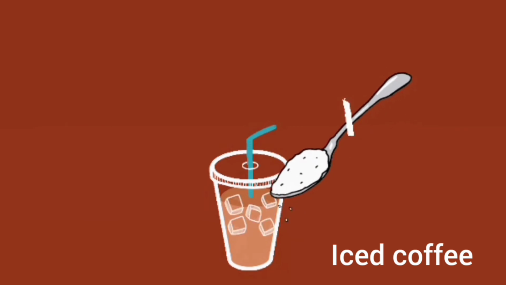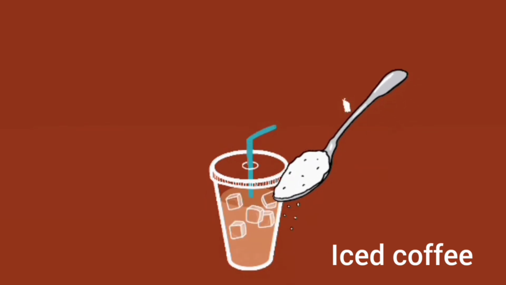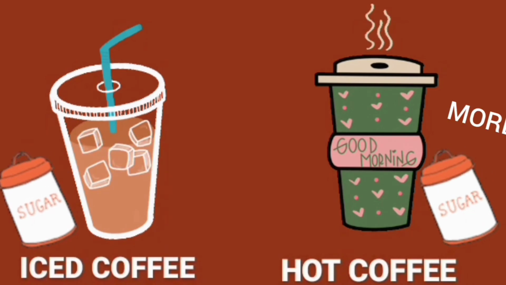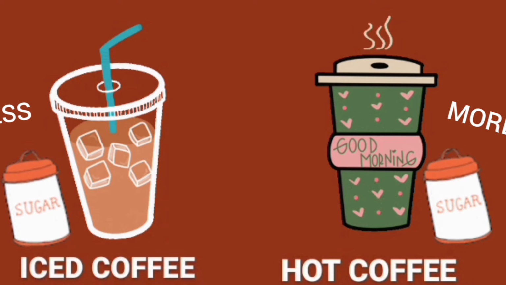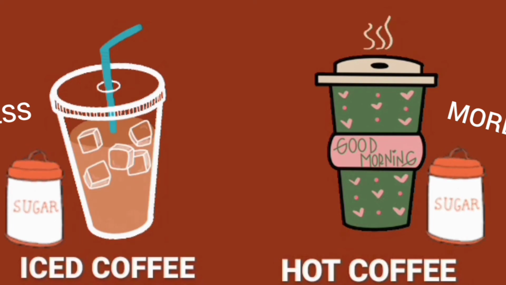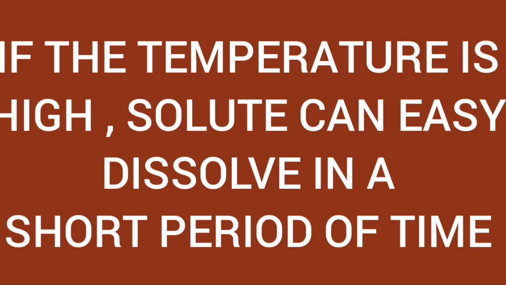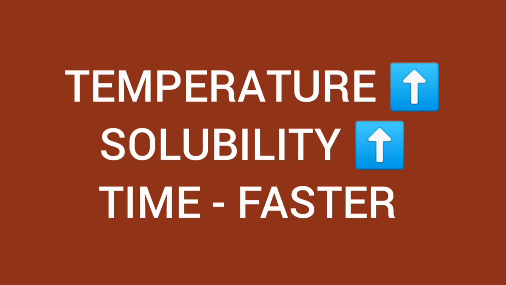We can stir it as much as we want, but we cannot get any more to dissolve. The sugar is just going to end up on the bottom of the glass, not dissolved. So more sugar dissolved in hot coffee and less in cold iced coffee. Therefore, we can say that the higher the temperature, the more solutes dissolved. This means as the temperature goes up, the solubility goes up too. So that is an example of how the temperature can affect time.